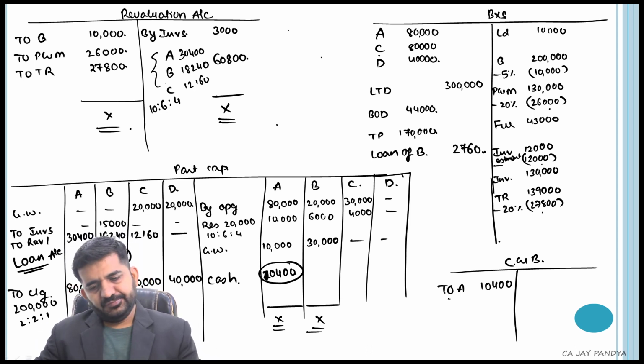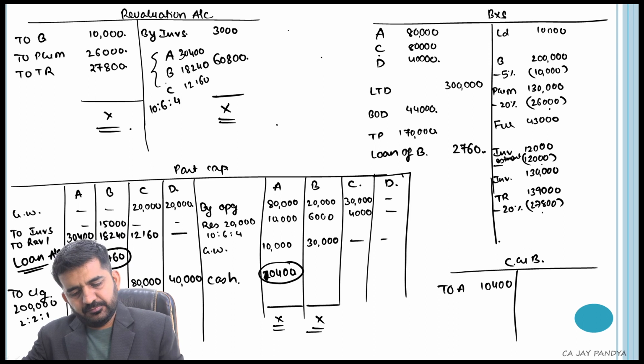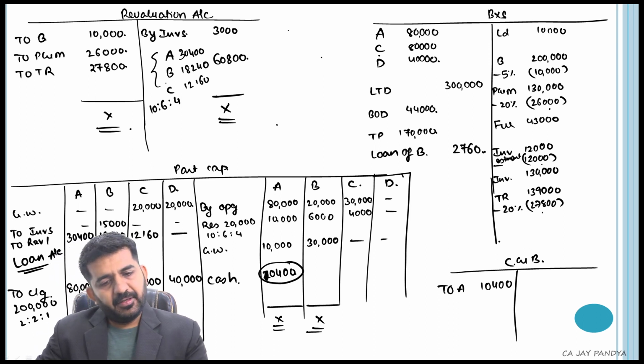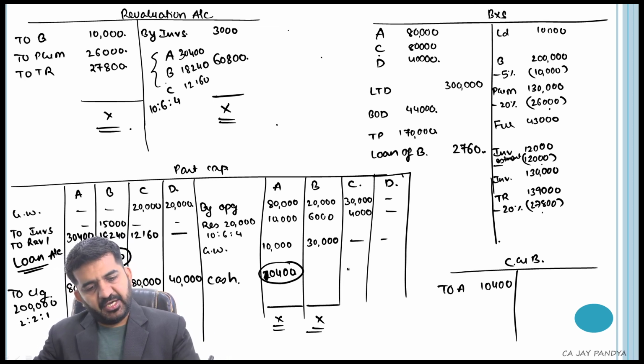Then Mr. B is tallied. C: his balance should be 34,000. So what is the difference is he will be bringing in cash.